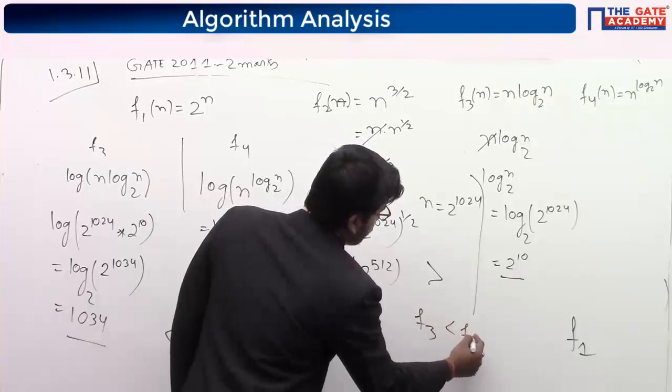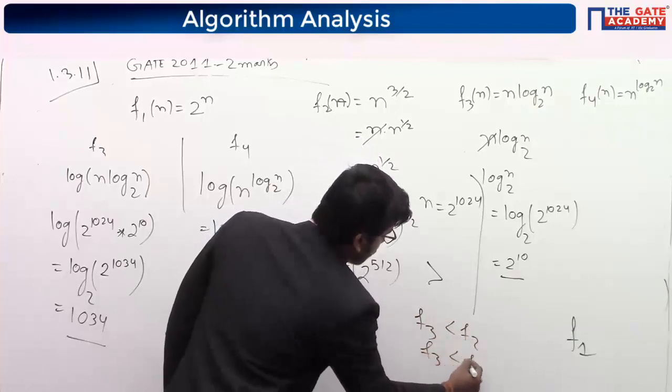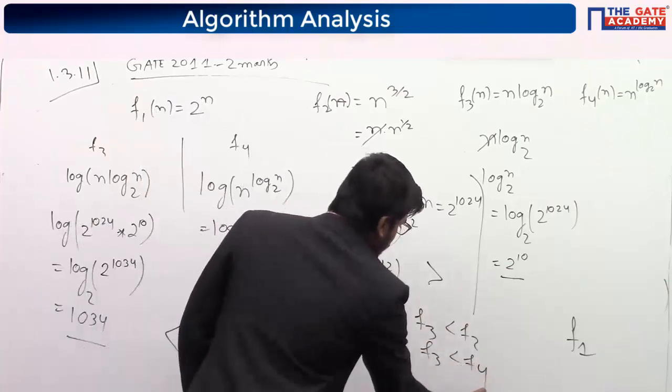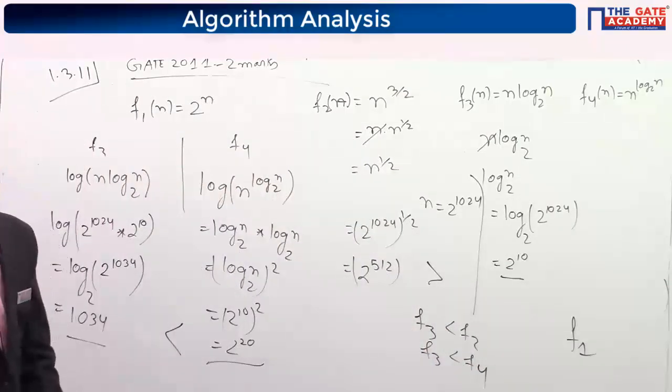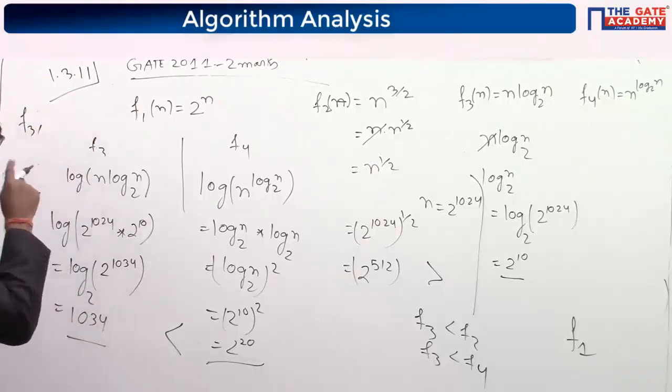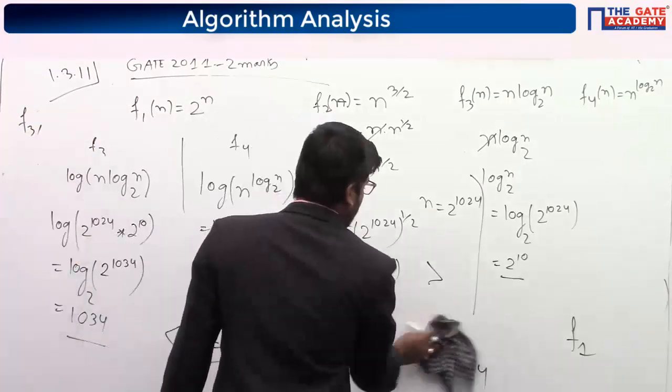F3 is smaller than F2, and F3 is even smaller than F4. So F3 is the least one. So we will get F3 first. Now we have to compare F2 and F4.